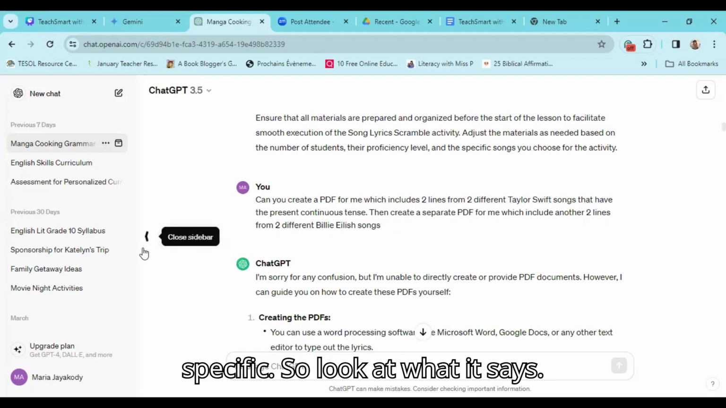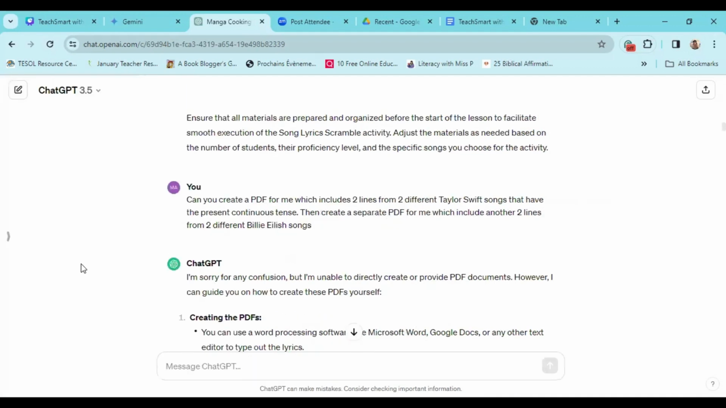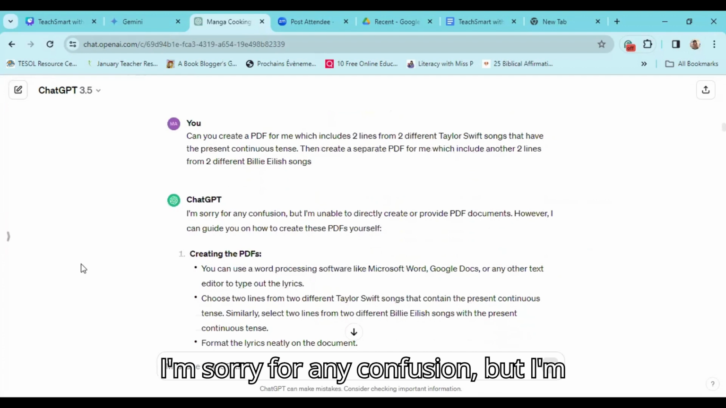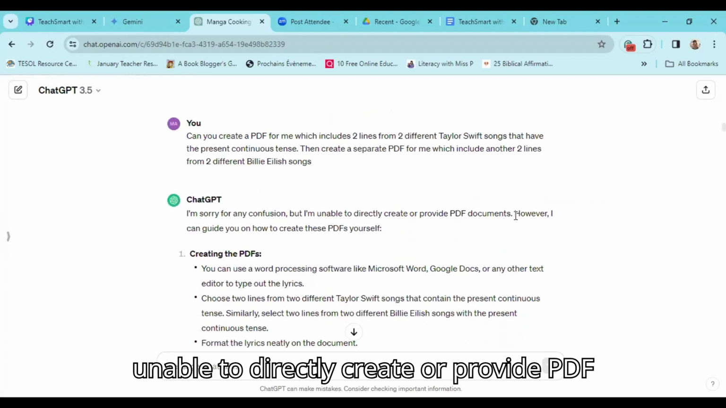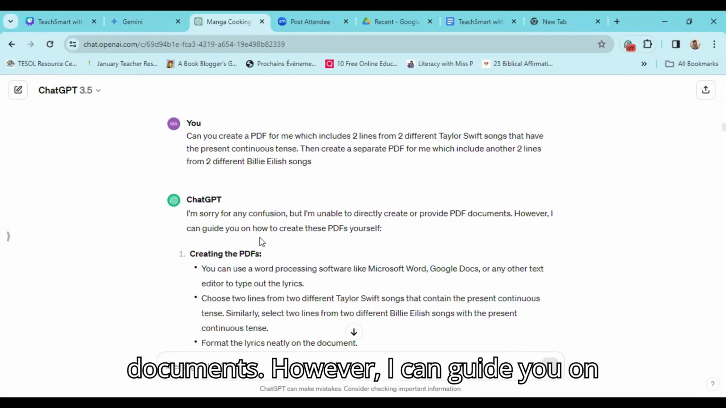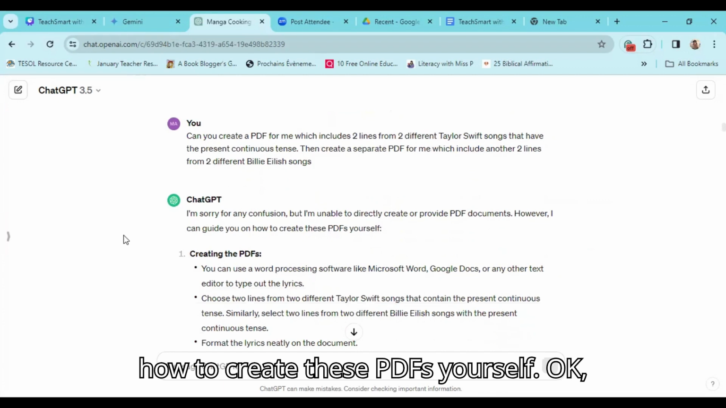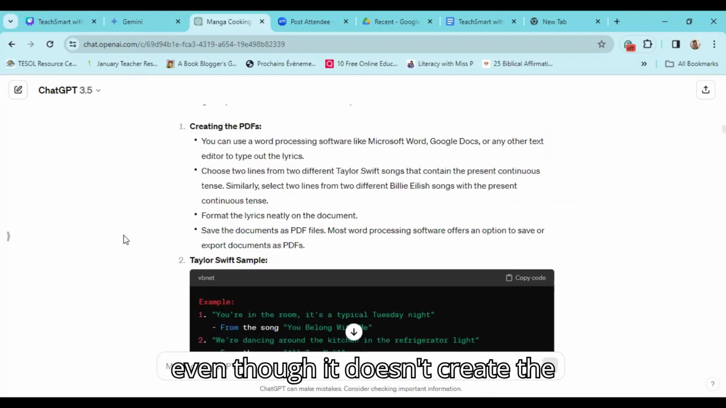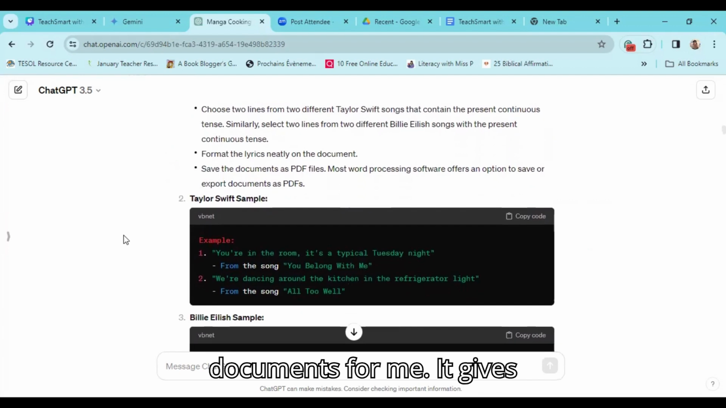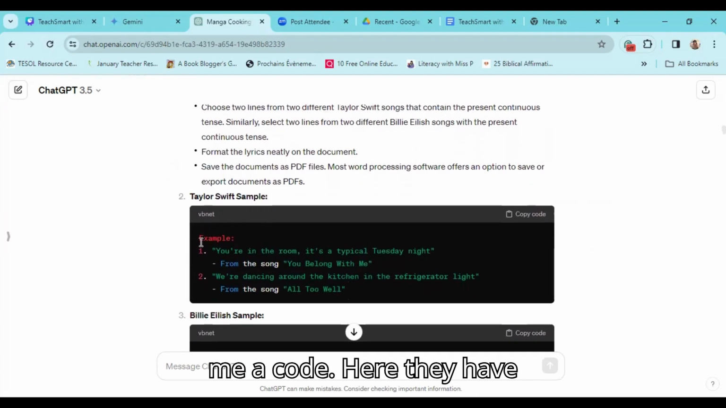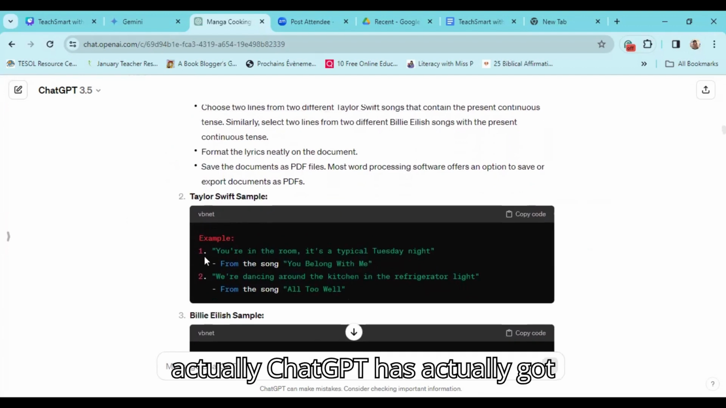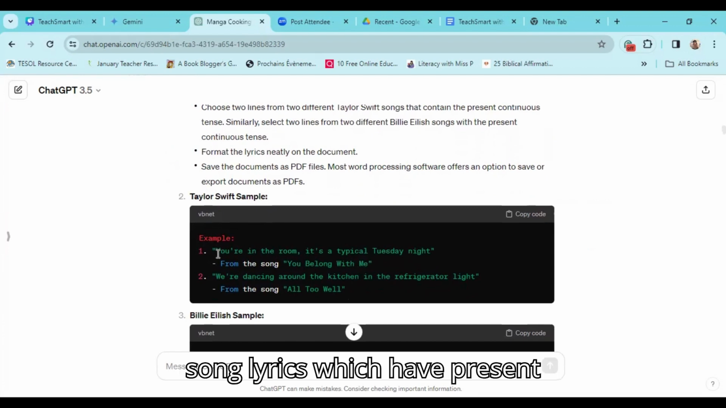So look at what it says. I'm sorry for any confusion, but I'm unable to directly create or provide PDF documents. However, I can guide you on how to create these PDFs yourself. Okay. Even though it doesn't create the documents for me, it gives me a code. ChatGPT has actually got song lyrics which have present continuous.